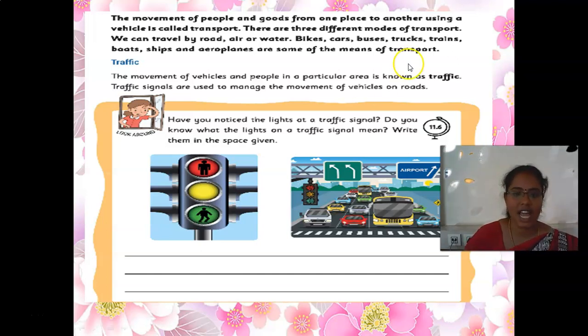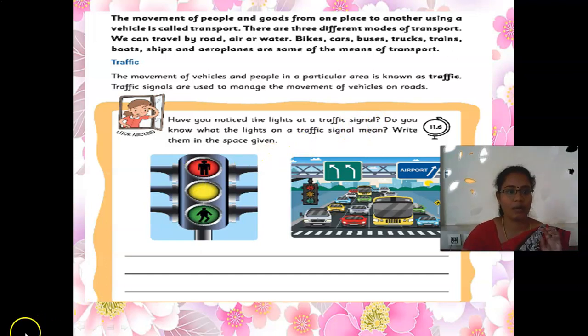See here, this is activity 11.6. Have you noticed the lights at a traffic signal? I hope my children all know very well about the red light, yellow and green. Am I right? And also you learnt in your grade 1 the meaning of red light, yellow and green.